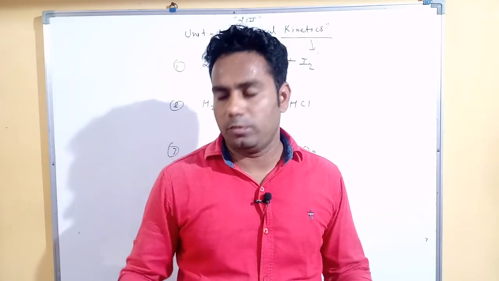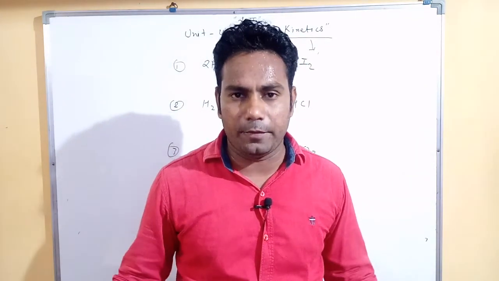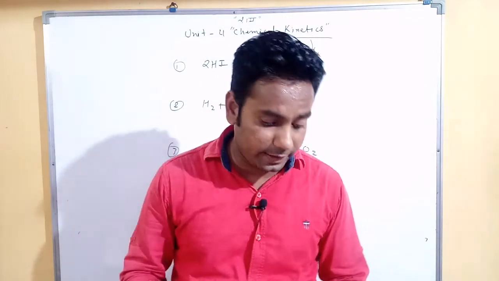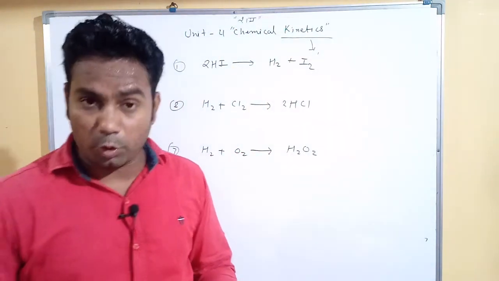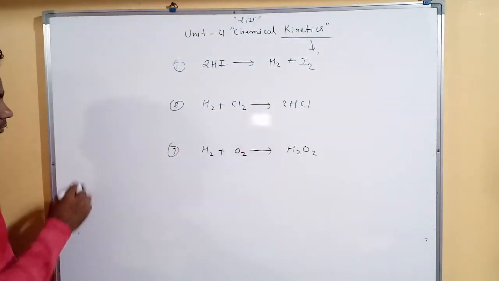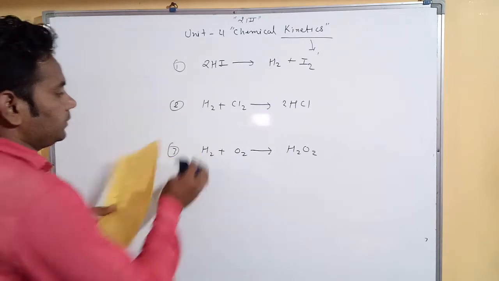We have more than 4 to 5 affecting factors, but we use 4 affecting factors.